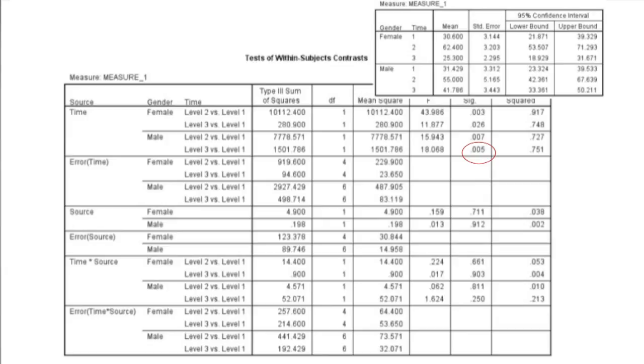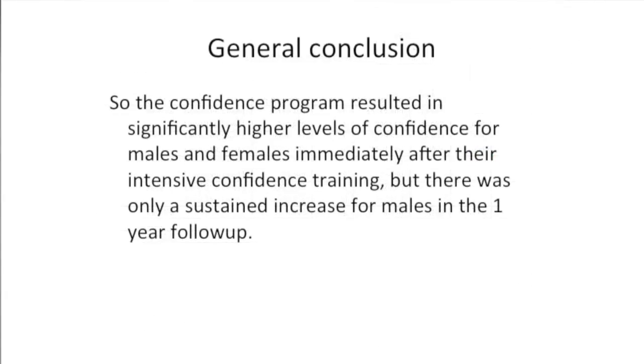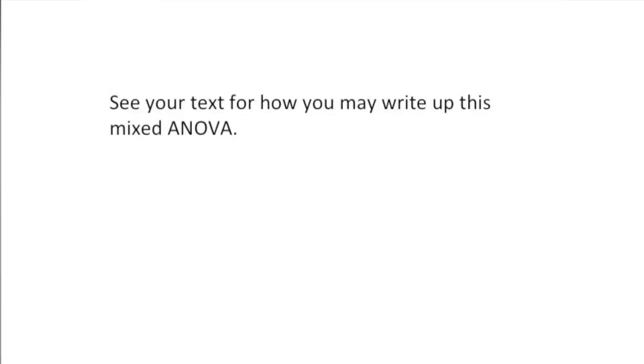So the confidence program resulted in significantly higher levels of confidence for males and females immediately after their intensive confidence training, but there was only a sustained increase for males in the 1-year follow-up. See your text for how to write up this mixed ANOVA and how best to provide the write-up of this mixed ANOVA using APA format.